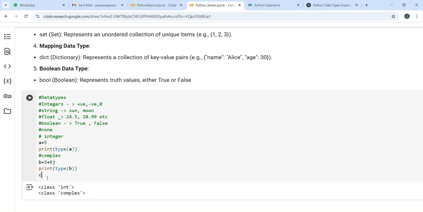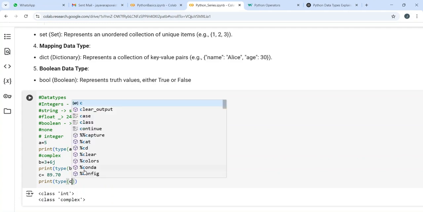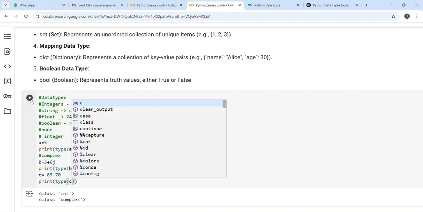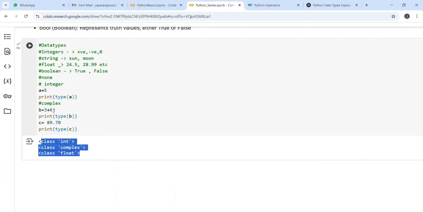Now if I give c equal to 89.70 and print the type of c, it has to give me float. Let's see what happens. Yes, the first one is integer, the second one, the b variable, 3 plus 6j, is a complex number, and the third one is float.